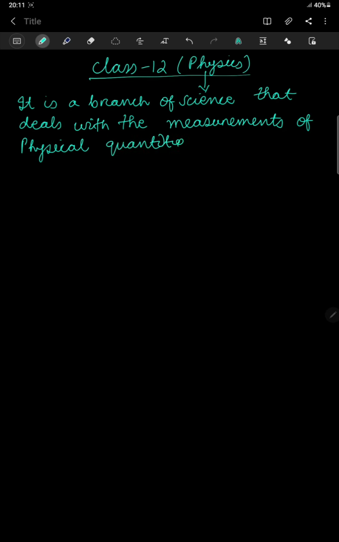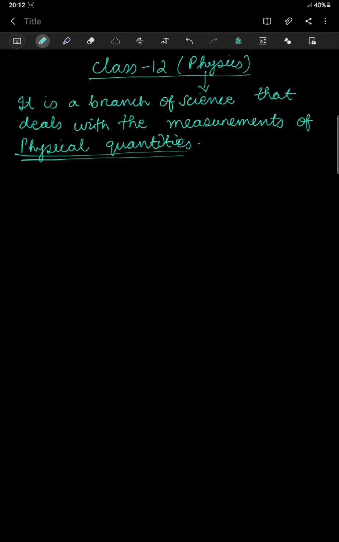Okay, so this is the definition which you must have learned in class 11, and you all must have studied in detail physical quantities like fundamental physical quantities, derived physical quantities, 7 fundamental quantities were there. So all these things we must have read.